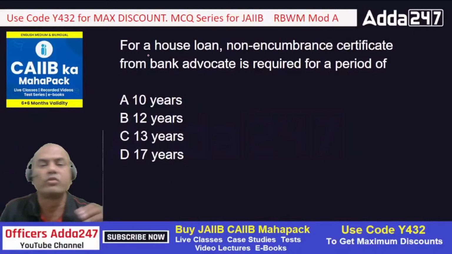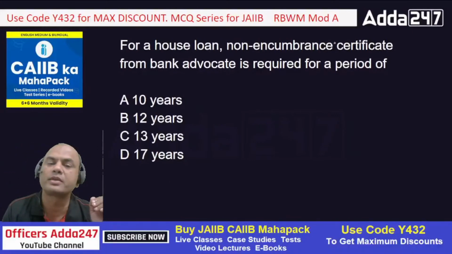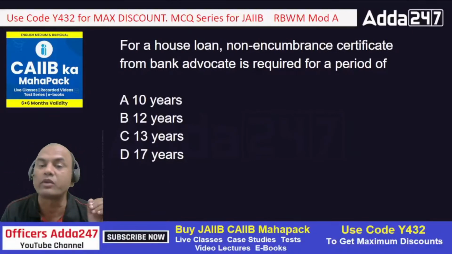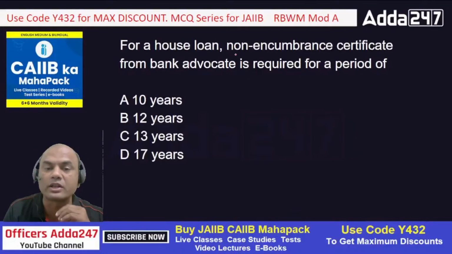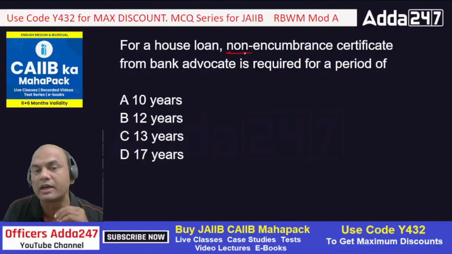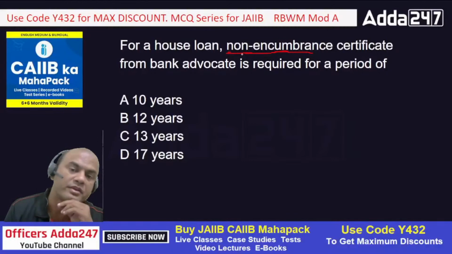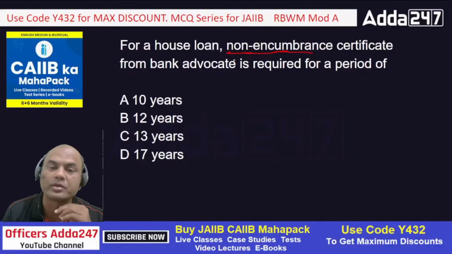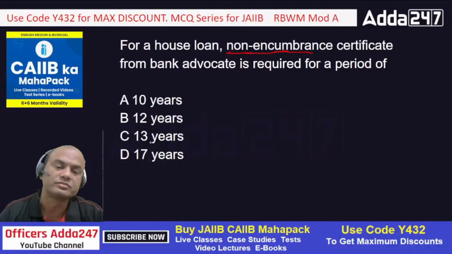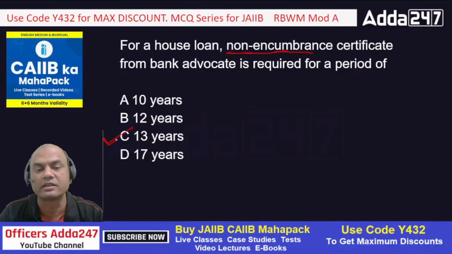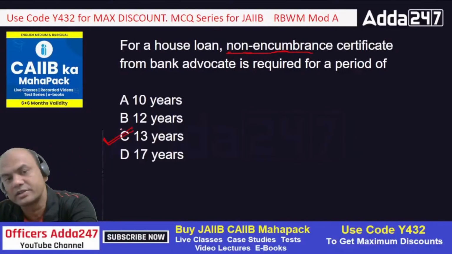Okay, for a house loan, non-encumbrance certificate from the bank's advocate is required for a period of, for how much period do we take? Non-encumbrance means the title should be clear. This is meant by non-encumbrance, the clear title. So this is taken from the bank's advocate for how many years? 10, 12, 13 and 17 years. Which one? Yes, it is C, 13 years. Correct? 13 years.